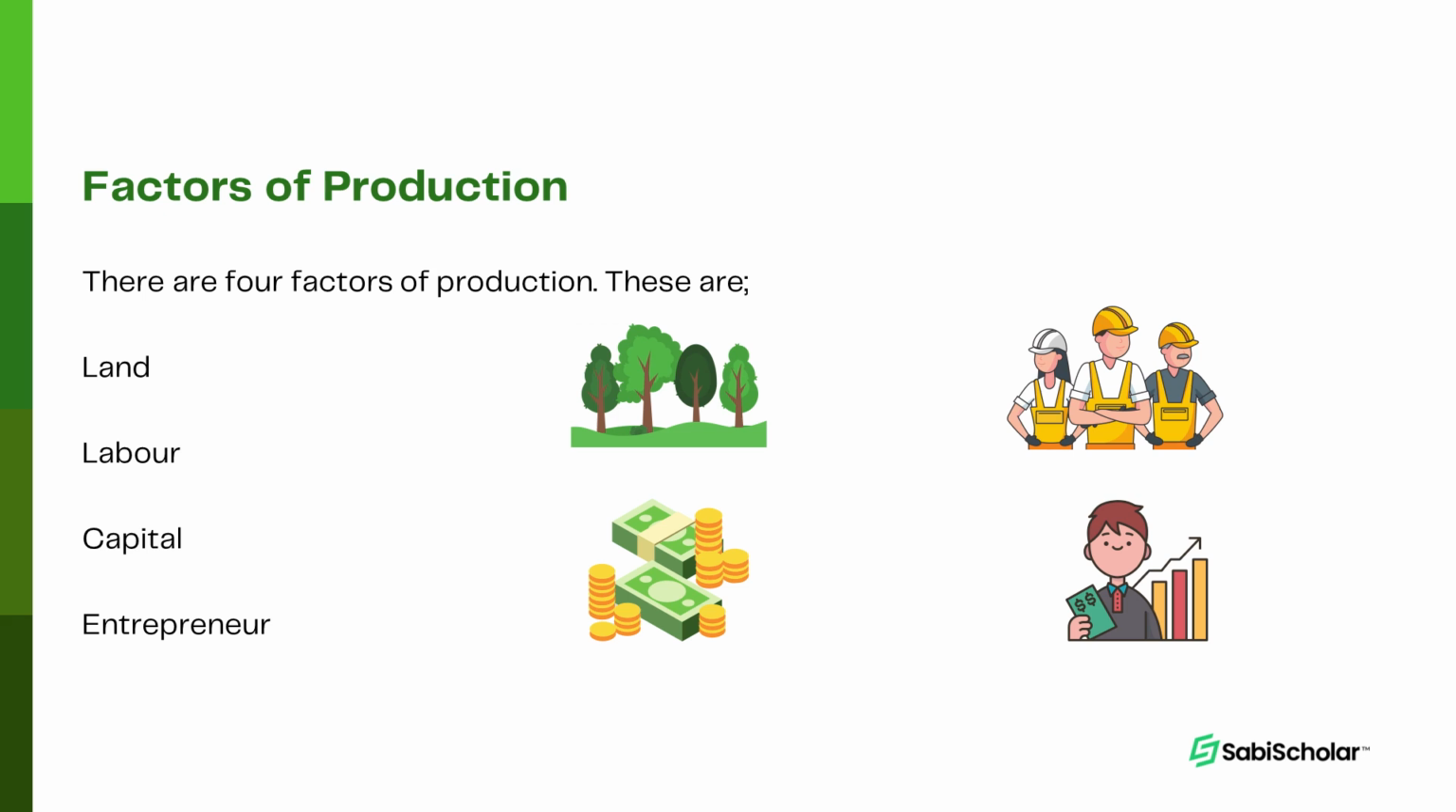The reward for land is rent. What is the reward for labor? The reward for labor is wages or salary. What is the reward for capital? The reward for capital is interest. And what is the reward for entrepreneurship? The reward for entrepreneurship is profit.